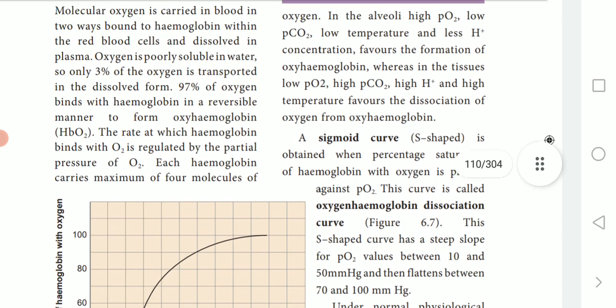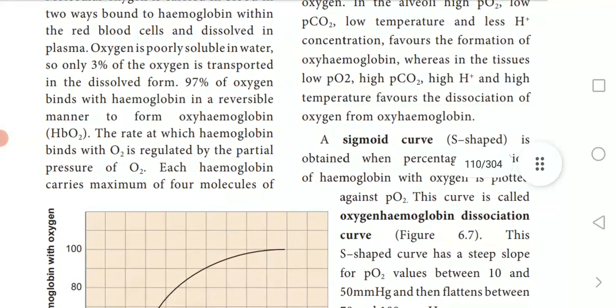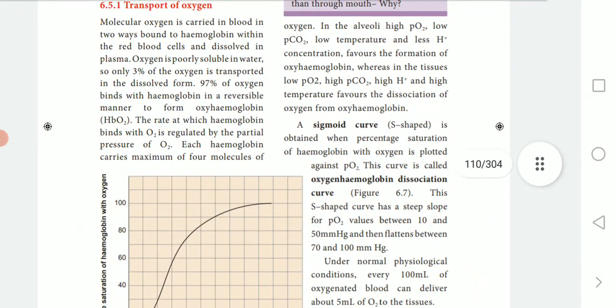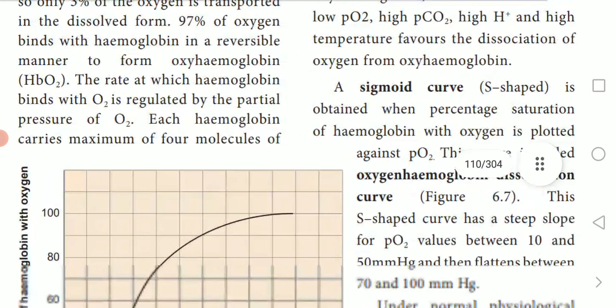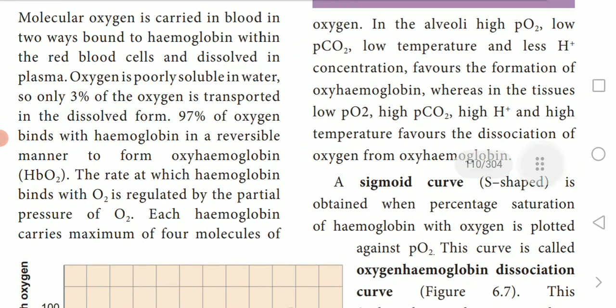Under normal physiological conditions, every 100 milliliters of oxygenated blood can deliver about 5 ml of oxygen to the tissues.